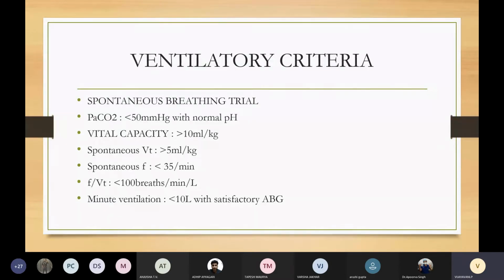Minute ventilation should be less than 10 liters with satisfactory ABG. Now, causes for increased minute ventilation are increase in CO2 production, like secondary to extensive burn injuries, increase in body temperature as a compensatory response to metabolic acidosis, increase in alveolar dead space in conditions like emphysema and low cardiac output states.